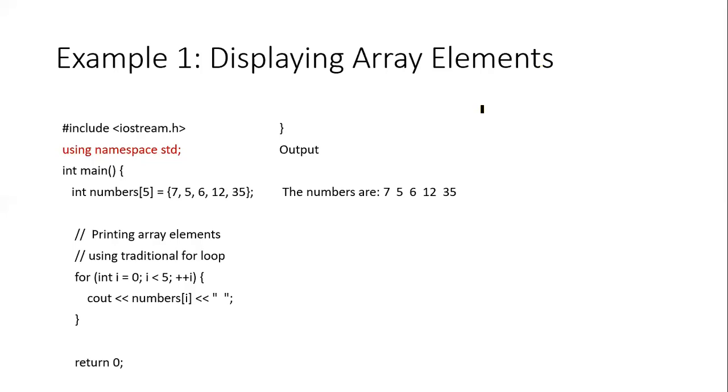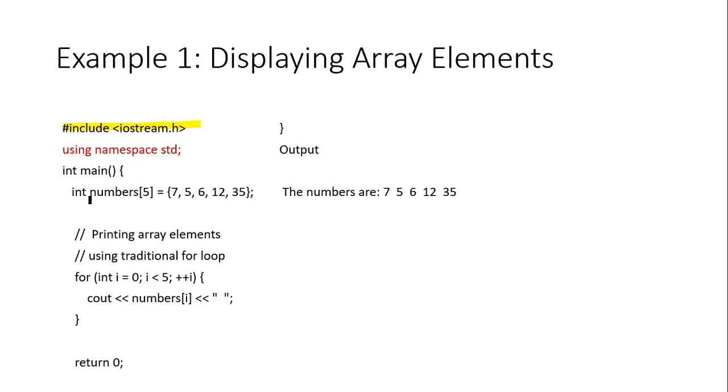Our next topic is displaying array elements. Once you have declared an array, how are you going to display it? We start with the header file, hash include iostream.h. Next is using namespace std. We are not going to include this namespace; without the namespace, it is possible to write the program. Then we have int main. Main is a function which is necessary to run any C or C++ program.